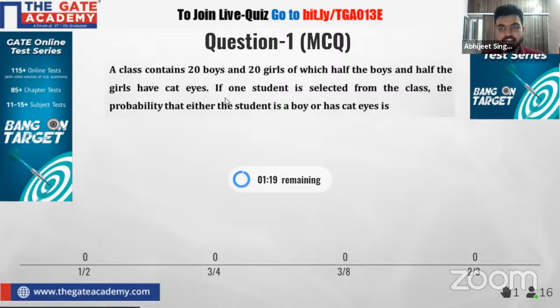Okay, so this is the start of the quiz. That is why I kept this question simple. So you can solve it and answer it as quickly as possible. Everyone has to respond. So 1 minute is left. Come on, guys. This is the first question of the quiz. I want everyone to answer this because this is a simple question of probability.